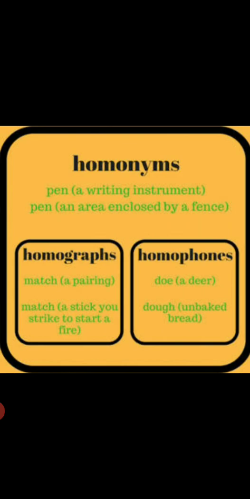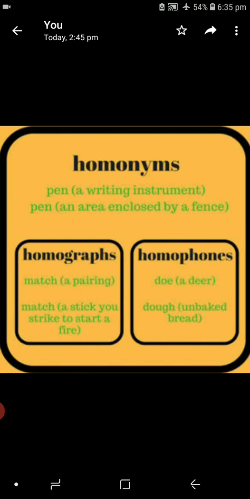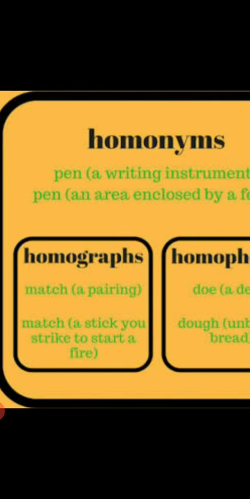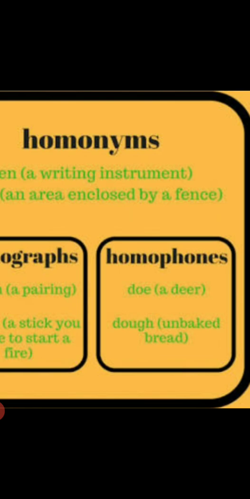You want to go through and understand the changes. Pen is a writing instrument. Pen, an area enclosed by pens, that is homonyms. Example, homographs. Homophones: dough, deer, dear, dough, unbaked bread.